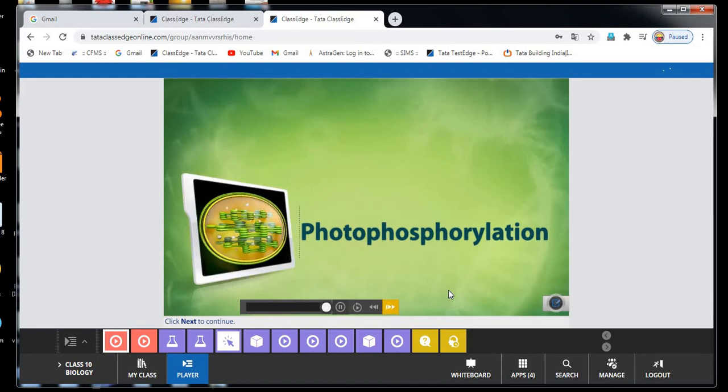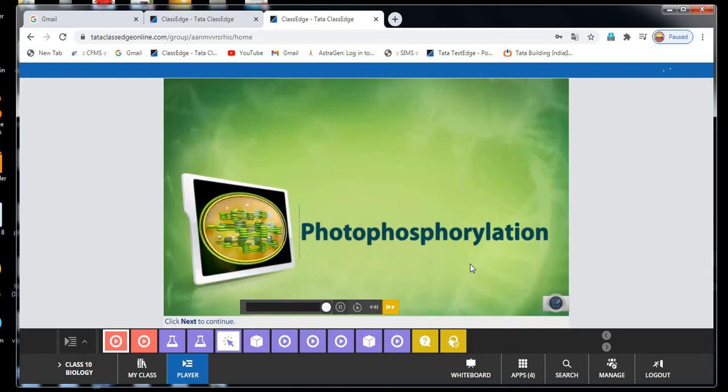Here ATP is an energy rich molecule. Adenosine triphosphate is an energy rich molecule. In all physiological processes of cells, that is, all the cells of the body of any living organism, energy is obtained by converting ATP to ADP.